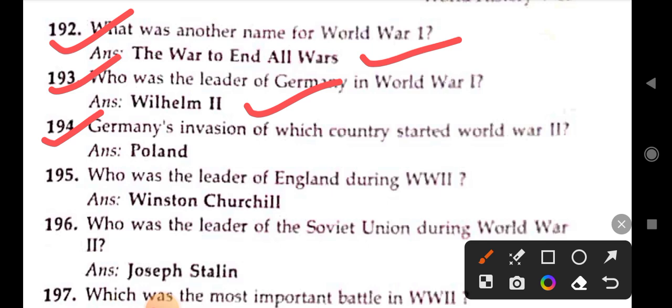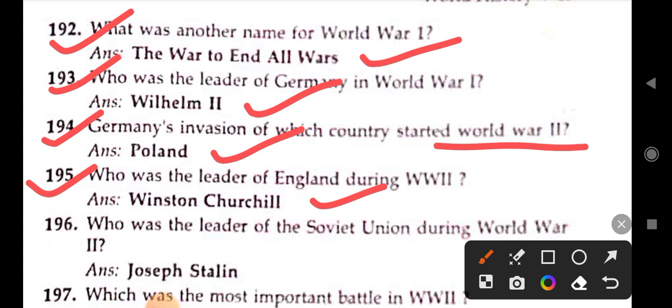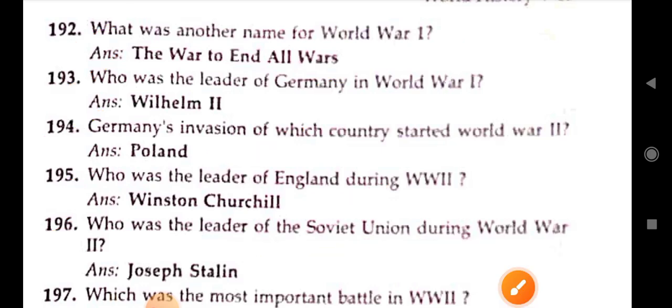Invasion of which country started World War II? Poland. Who was leader of England during World War II? Winston Churchill. Who was the leader of the Soviet Union during World War II? Joseph Stalin.